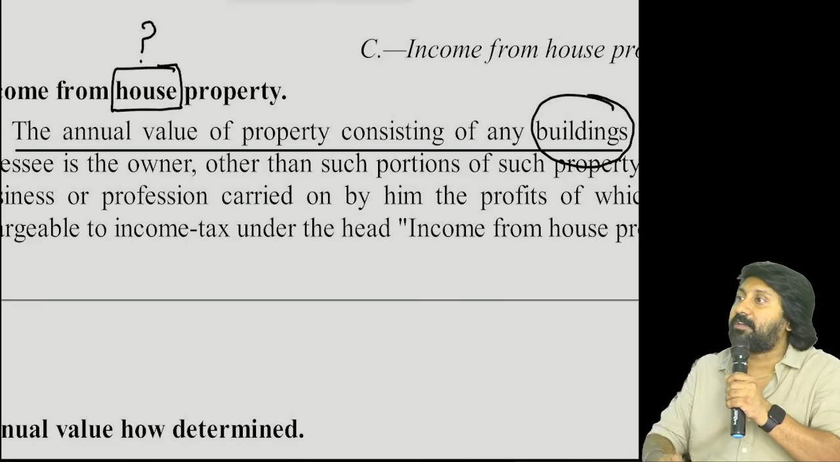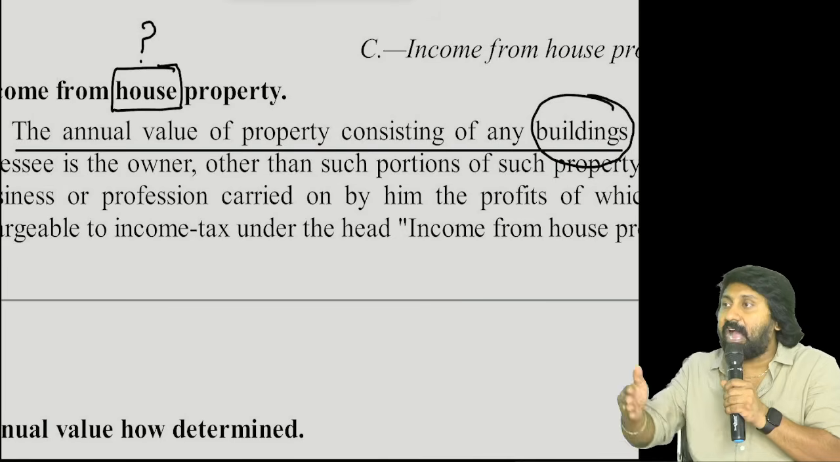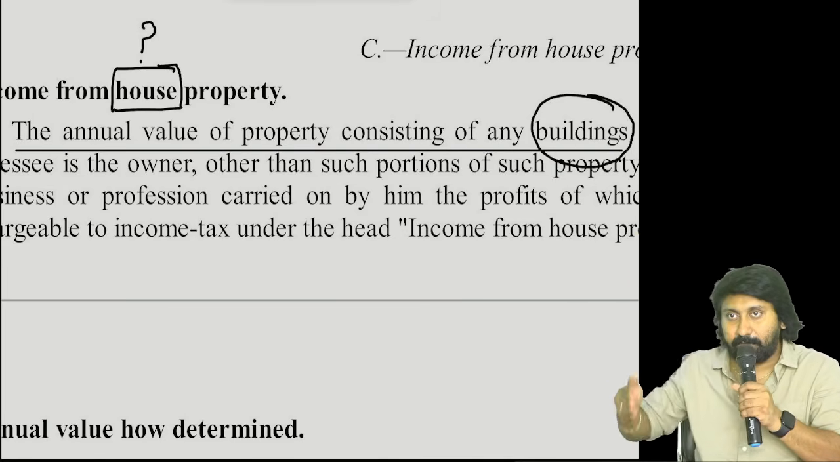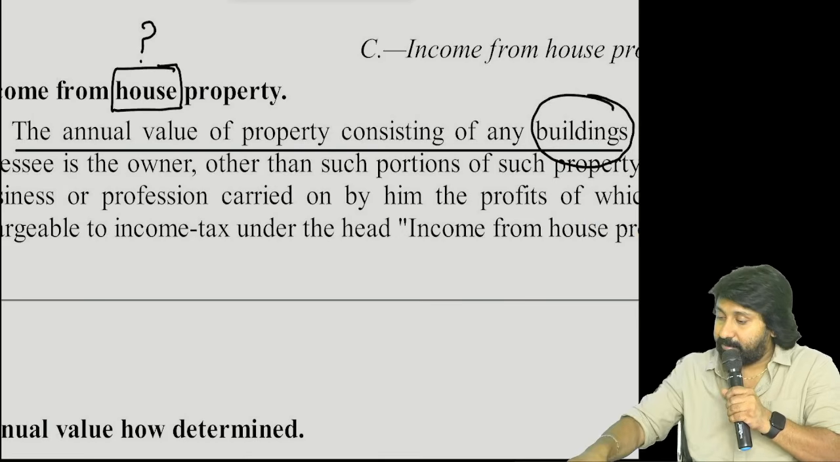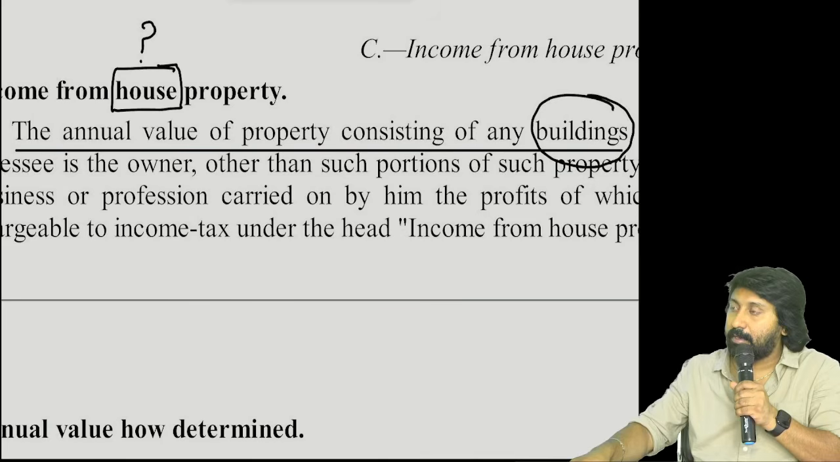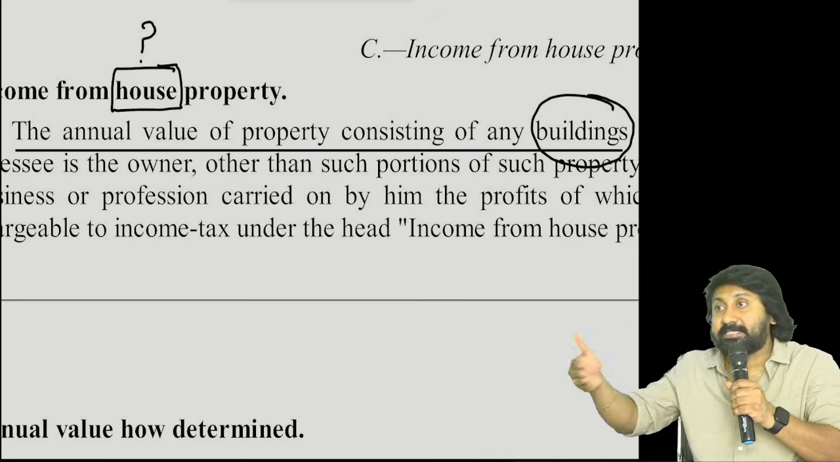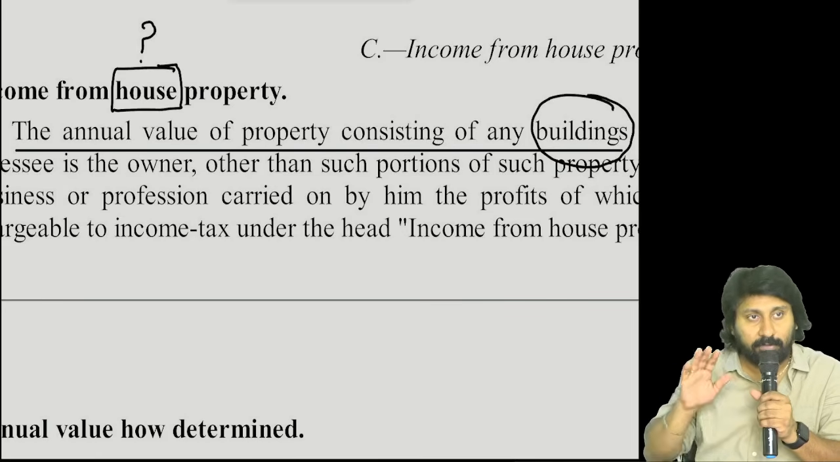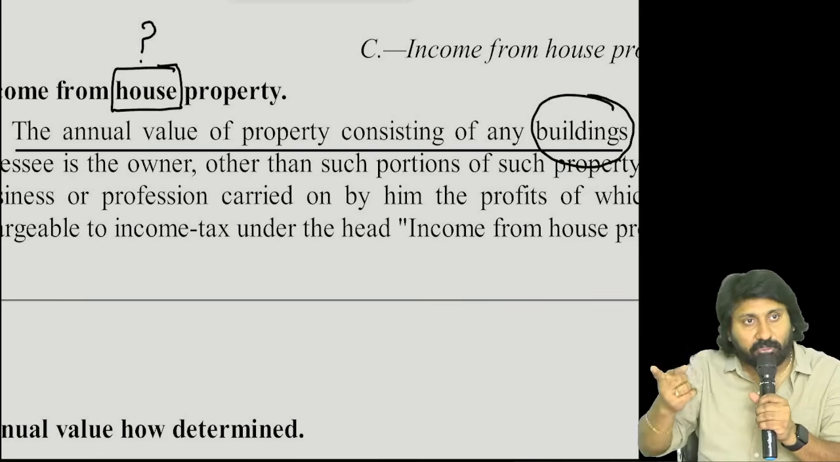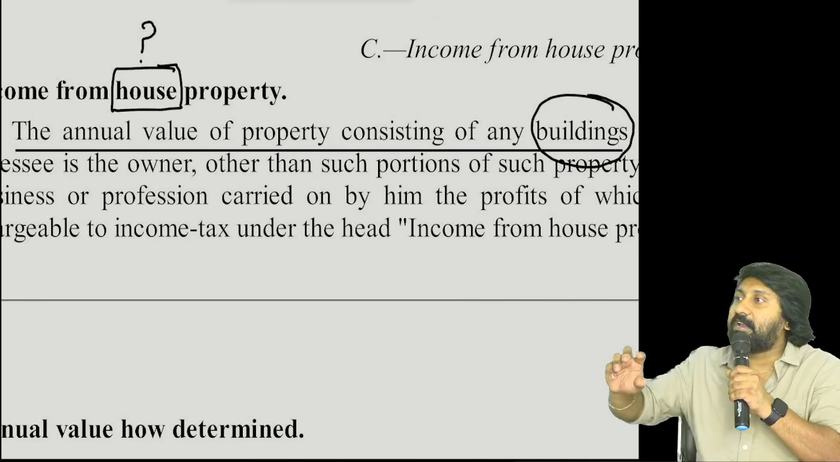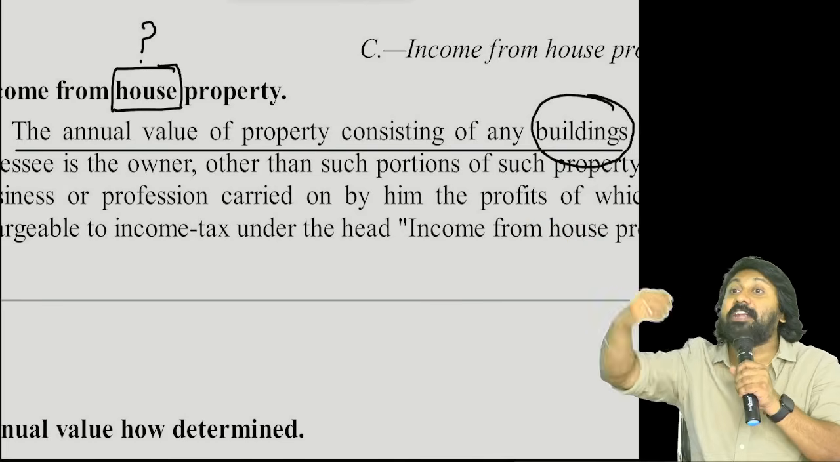What is the full form of IFOS? Income from other sources. Everyone repeat. IFOS, income from other sources. IFHP, income from house property. There are two types: income from other sources and income from house property. Capital gain will come when you sell the property, not when you rent the property.